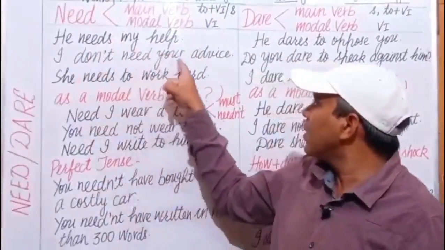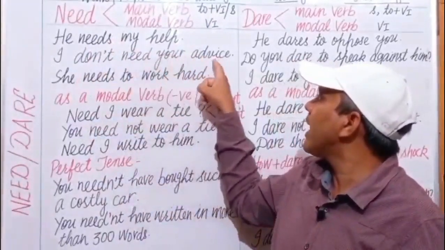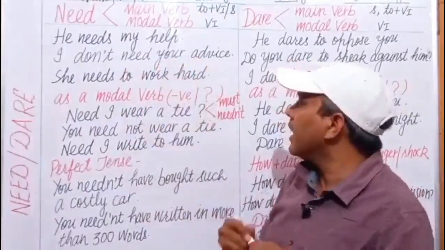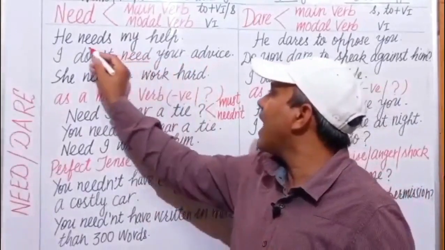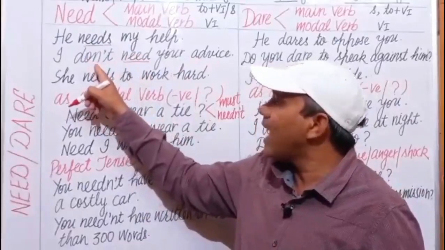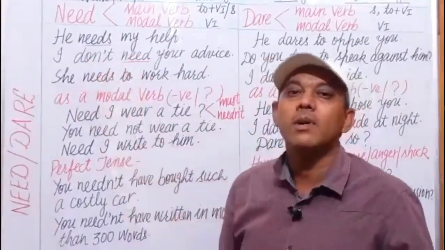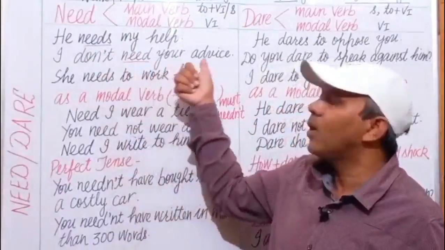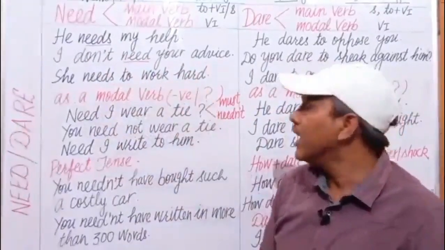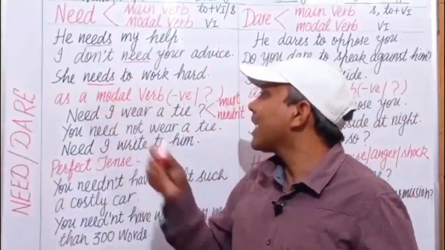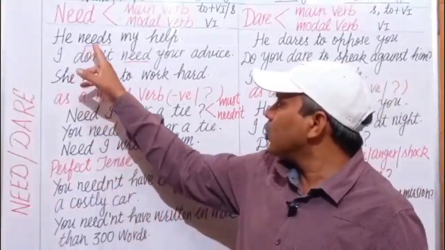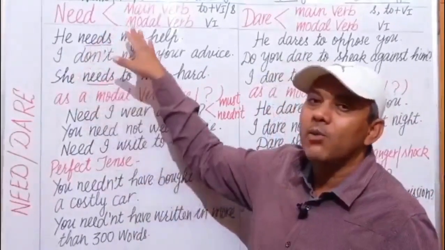I don't need your help. I don't need your advice. Here, of course, this is a negative sentence, but need in this sentence is acting as an ordinary verb because do is acting as helping verb to this main verb need. I don't need your advice. She needs to work hard. Here also, need is acting as an ordinary verb. Here, need is used as main verb. And what does it mean?